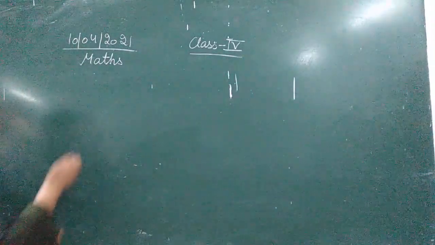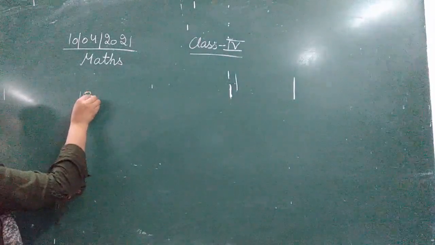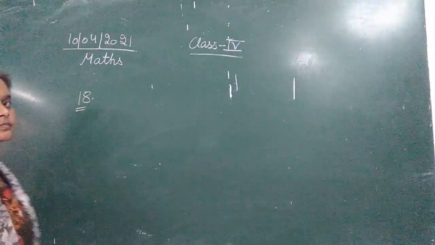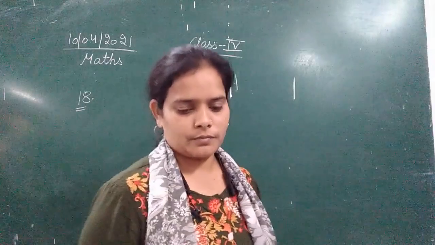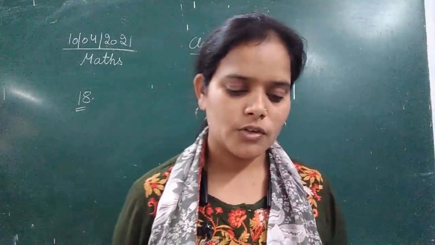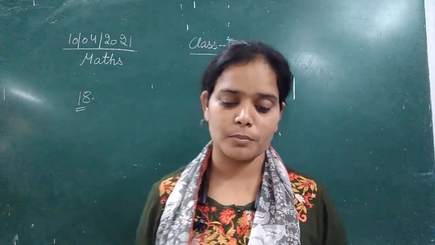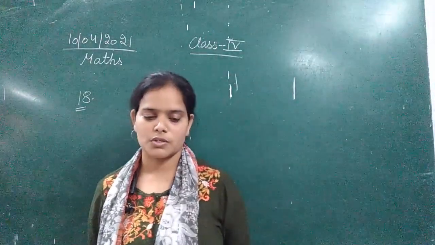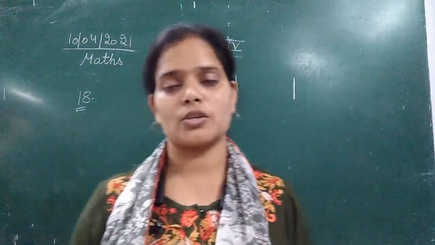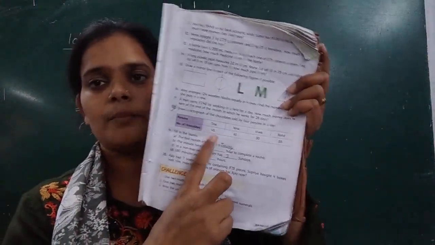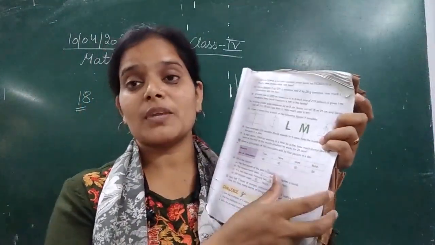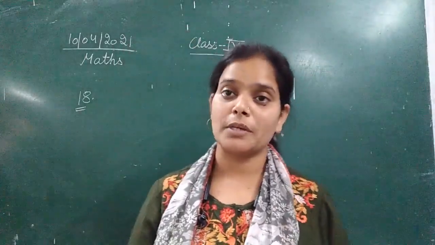The question number 18 is: draw a pictograph of the chocolates sold by the 4 persons in a day. Here in question number 18, a table is given, and we need to draw the pictograph.